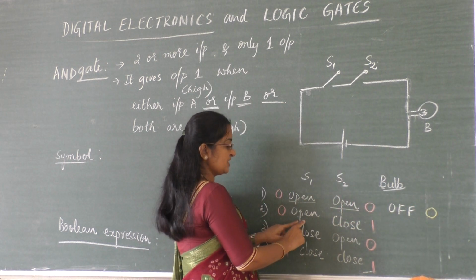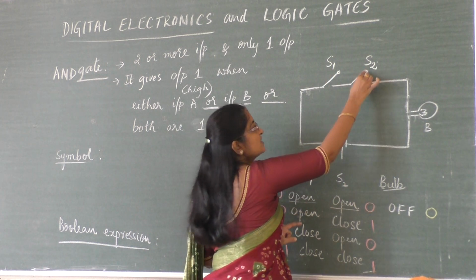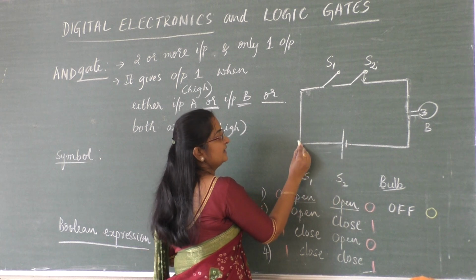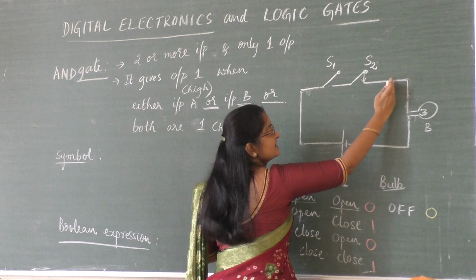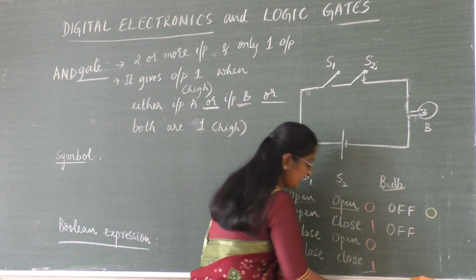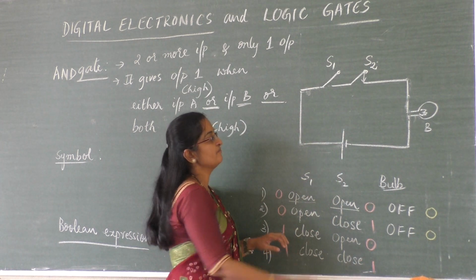Next, when switch S1 is open, S2 is closed. This is open, this one is closed. I have closed this one, but this one is open. So what happens to the current? Current comes like this. Since it is open, it cannot flow. So it cannot cross this portion and bulb will remain again off. When bulb is again off, I can write this as symbol 0 output.